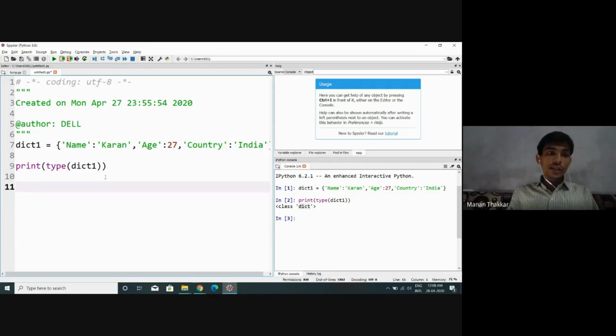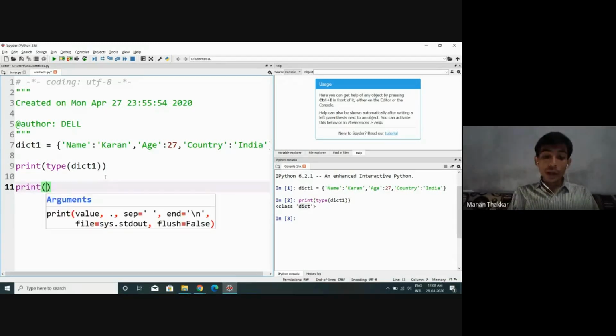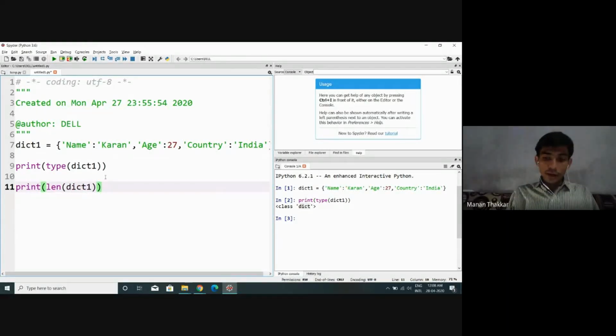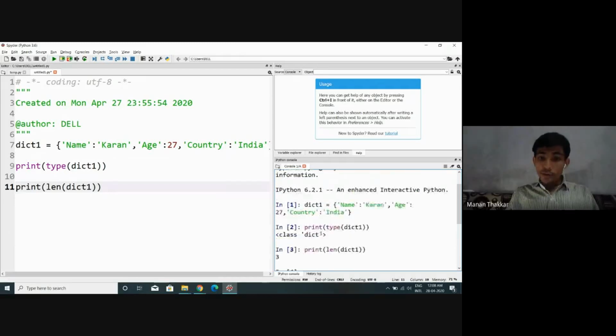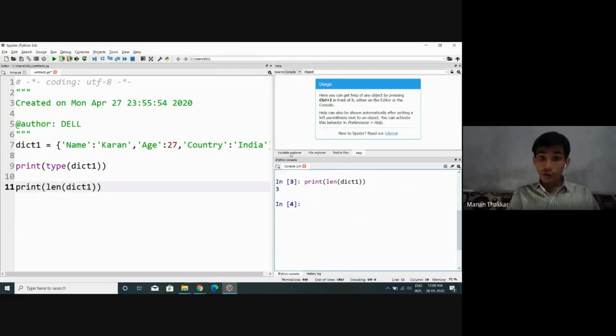Now understand one more thing. If I want to display how many key value pairs there are inside that particular variable dict1, I have one more function, that is the length function. Length of dict1. All right, observe this. Here the output is 3. So we can say we have a total of 3 key value pair combinations.